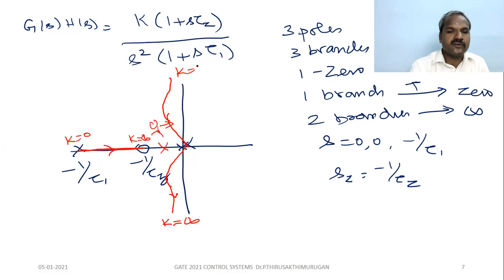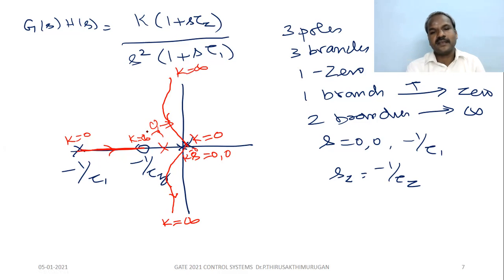They terminate at k equal to infinity and originate at s equal to 0, k equal to 0 here. There are 3 branches, right? Understand? Okay.